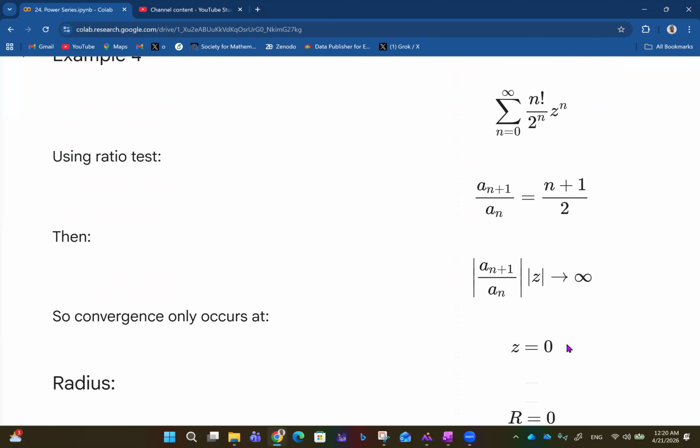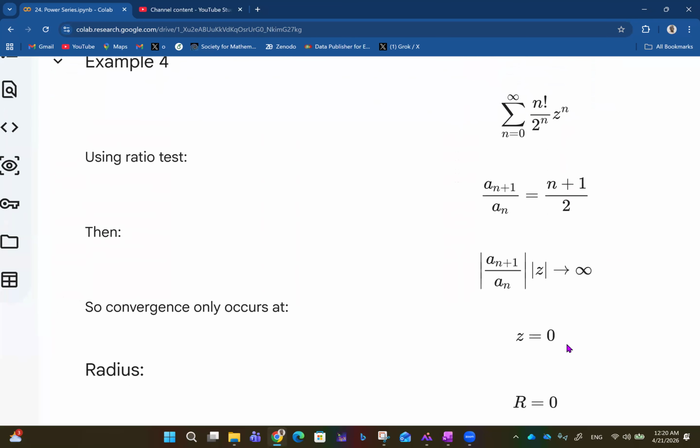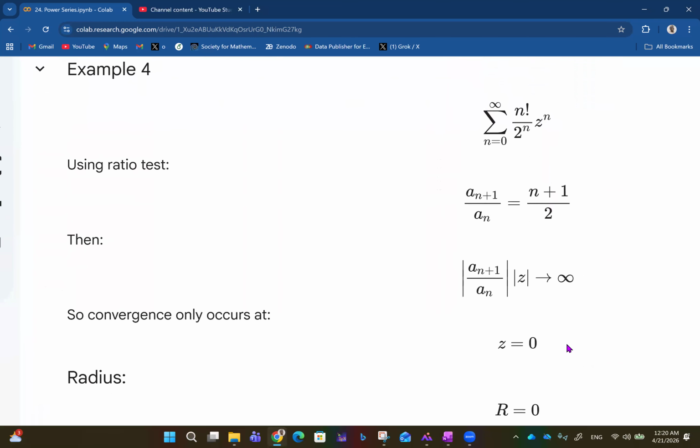So we then go to example 4, where we have n factorial over 2 raised to the power n, times z raised to the power n. So here a_n is n factorial over 2 raised to the power n. If you want to do the ratio test, a_{n+1} will be (n+1) factorial over 2 raised to the power n+1. If you carry all of that out, a_{n+1} over a_n will be (n+1) over 2. As n approaches infinity, this goes to infinity, so the limit is undefined. Convergence only occurs at z equals 0 in that case.